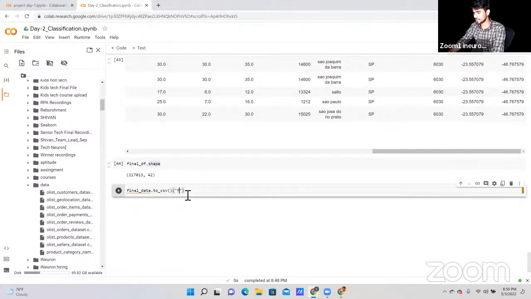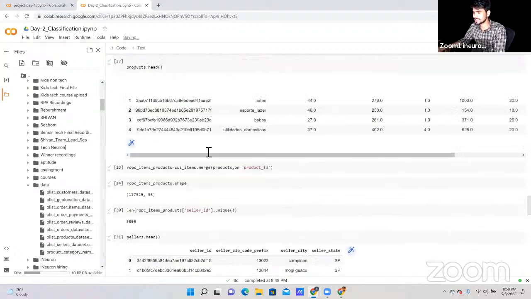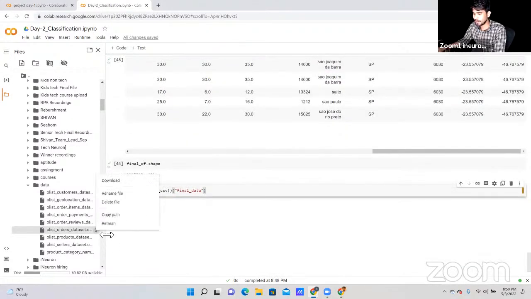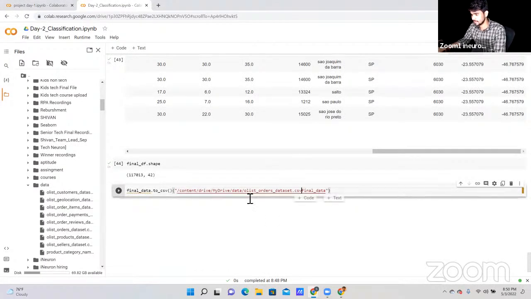So I'm going to write final data, and where I want to store. So let me copy the same path and add it here. Not this one. Let me remove this data from here, and then let me run this cell.